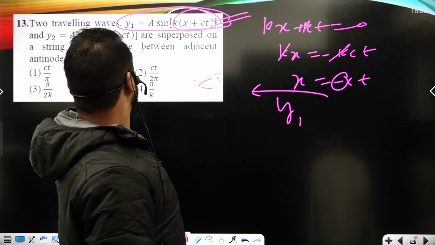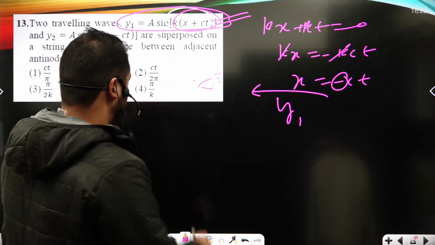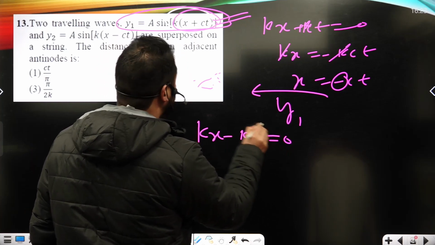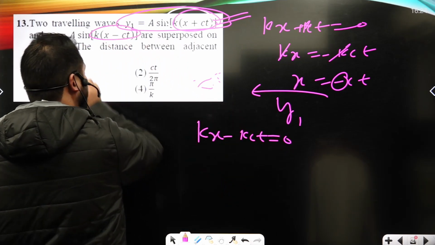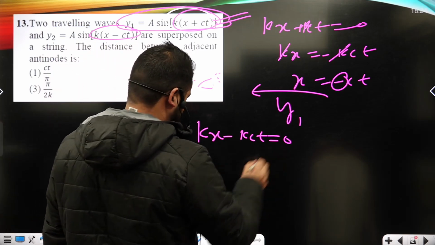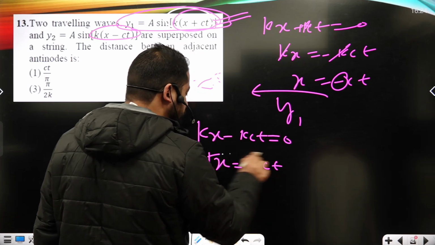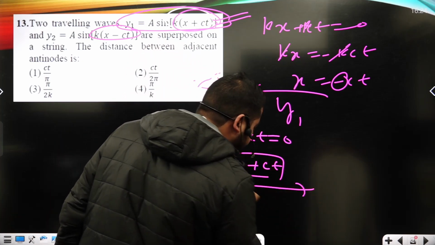Now, in the second case, y2, I have to look whether it is right or left. I will compare the argument of this sine function to 0. So x I can write as plus ct. When x is positive, that means it's a right traveling wave.